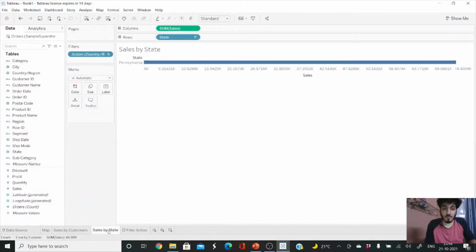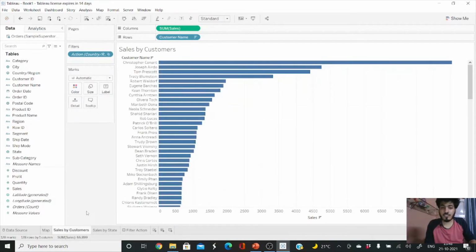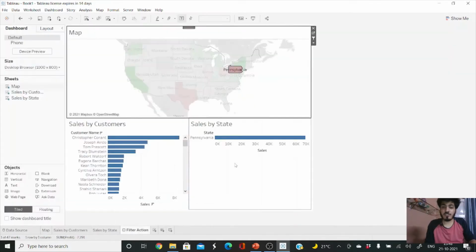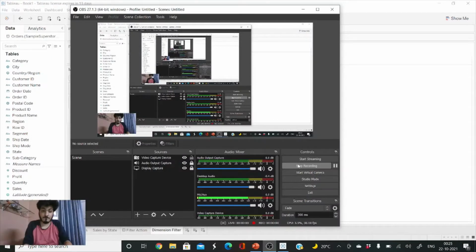And if I go back to my original sheets, you can see an action button has been applied in the filters, before it was not there. Okay, so this is how filter action works in Tableau. I hope you are clear with that.